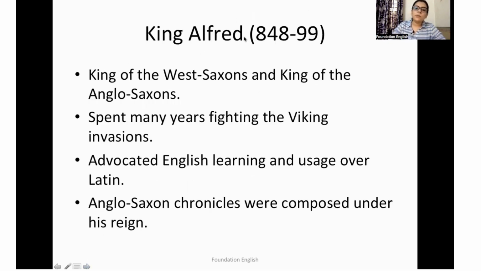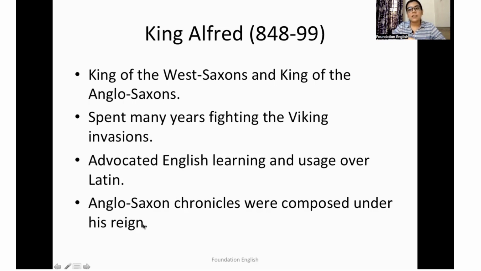Now, we'll talk about King Alfred. I mentioned King Alfred when I talked of the West Saxon dialect. So he was the king of the West Saxons and the king of the Anglo-Saxons. He spent many years fighting the Viking invasions. He advocated English learning and usage over Latin. That is why he's so important. Now, Anglo-Saxon Chronicles were composed under his reign.